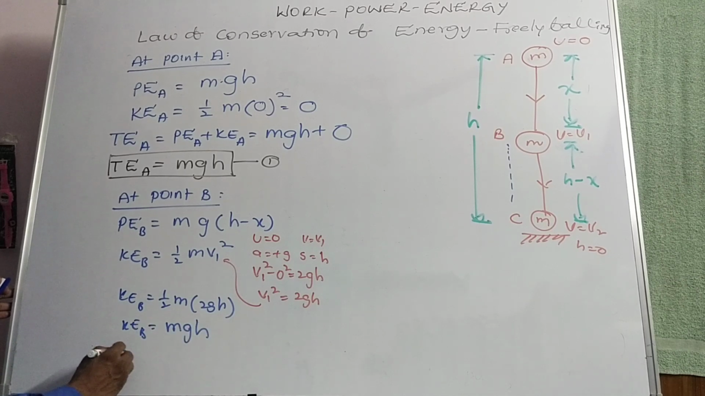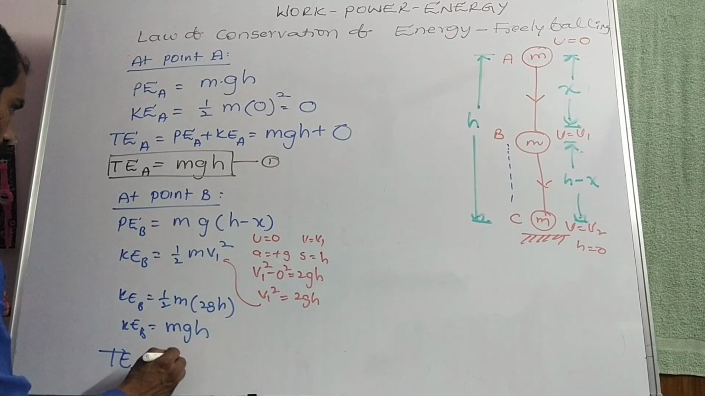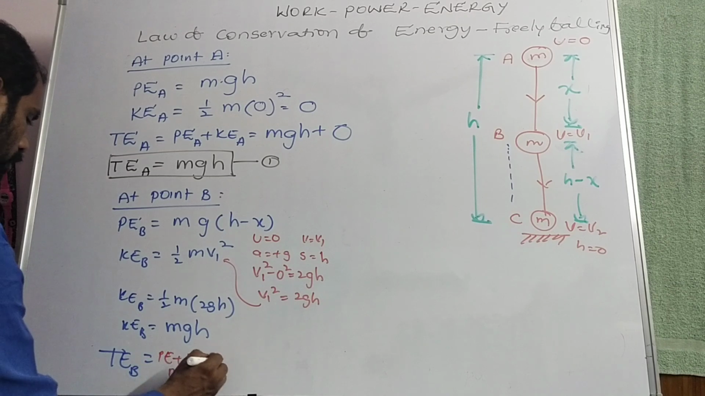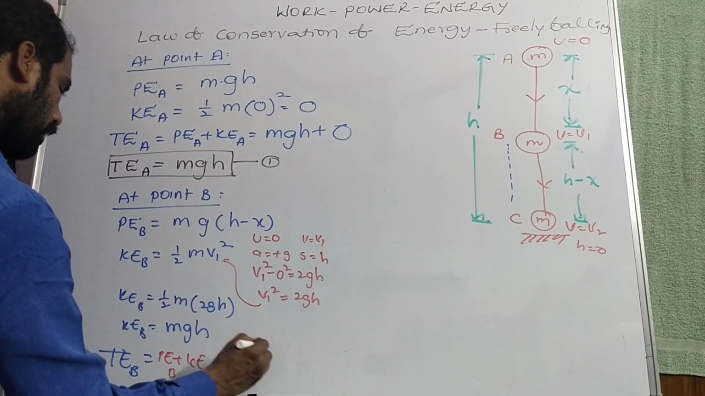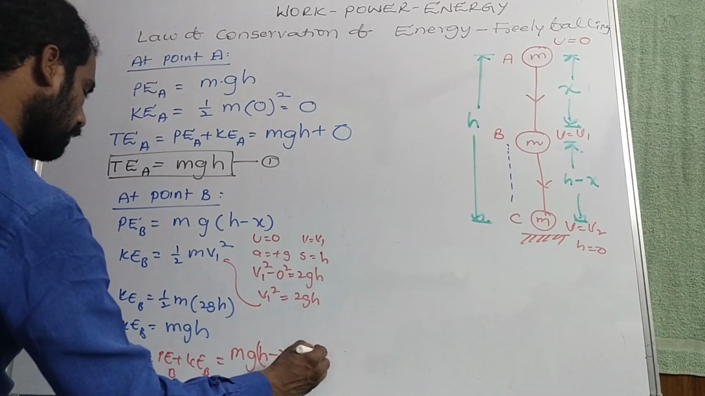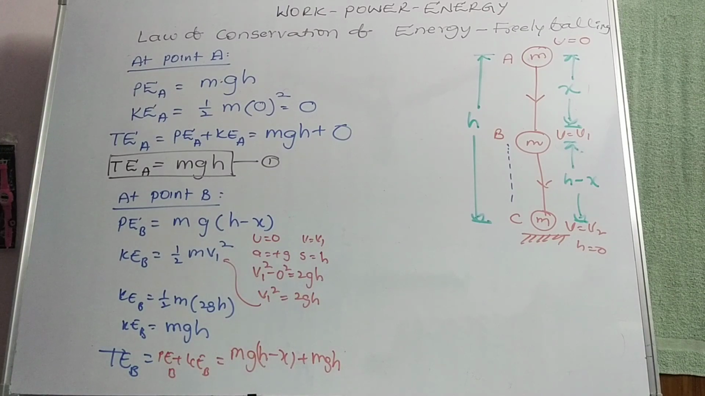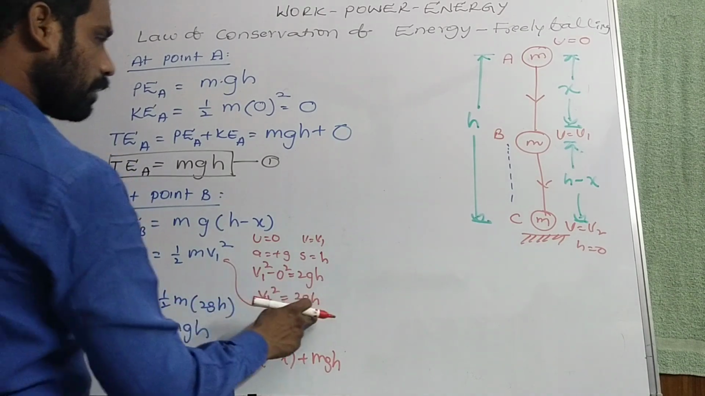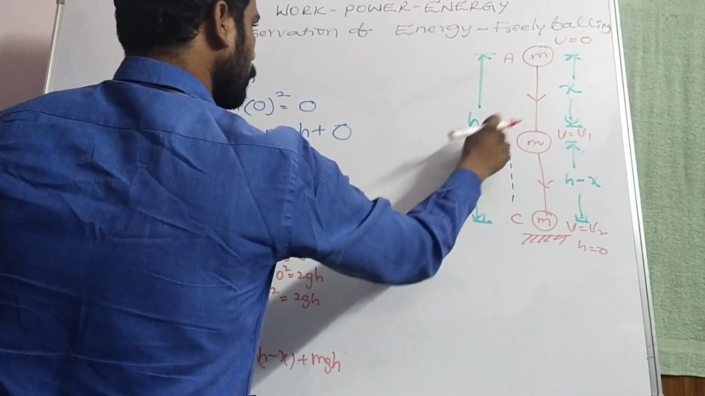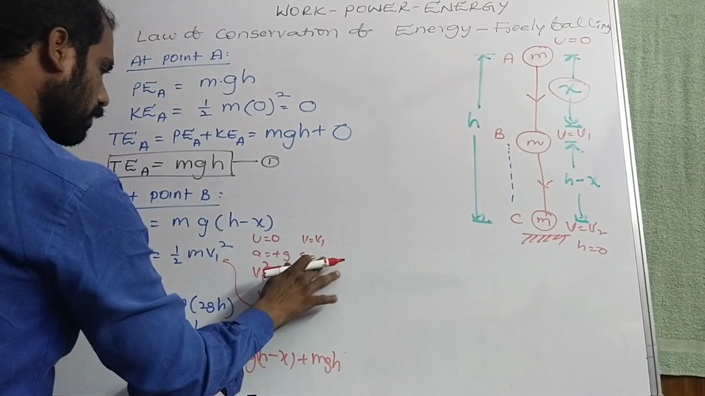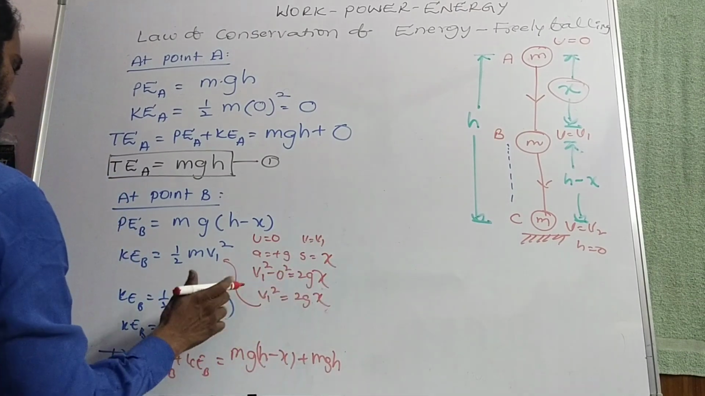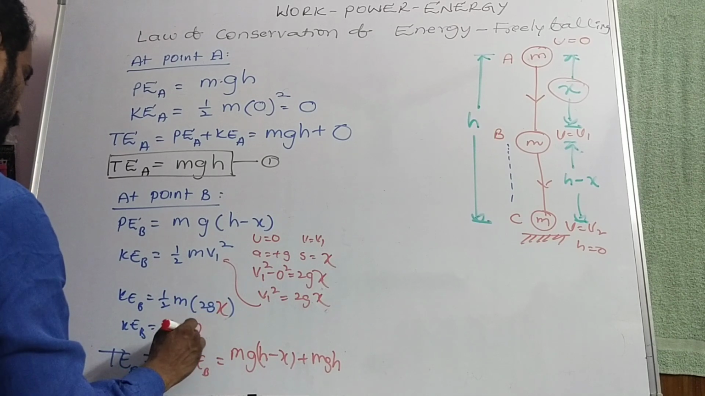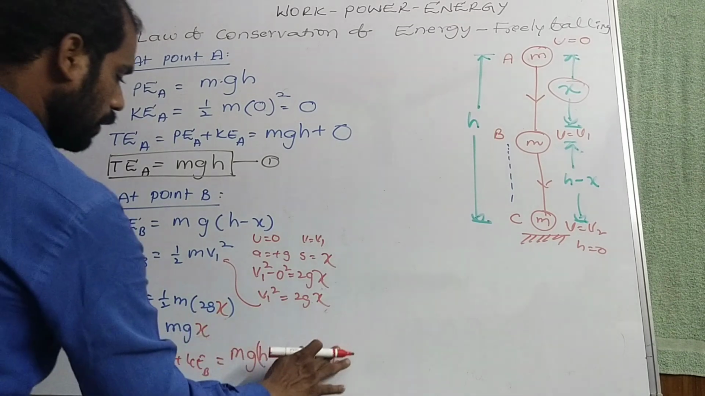So total energy at B is equal to potential energy plus kinetic energy at B. Potential energy at B is mg(h minus x) plus mgh. Oh, sorry. Kinetic energy, it's from A to B only, so A to B is nothing but x only. Sorry, it's a mistake there. S is equal to x, so it will be mgx.